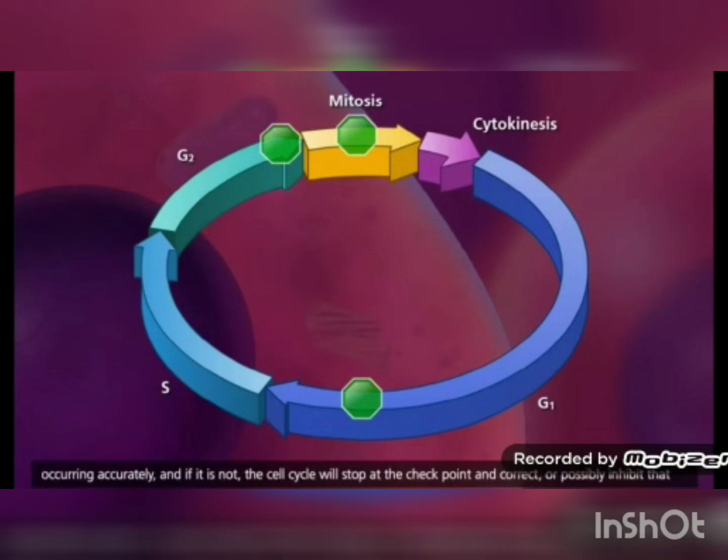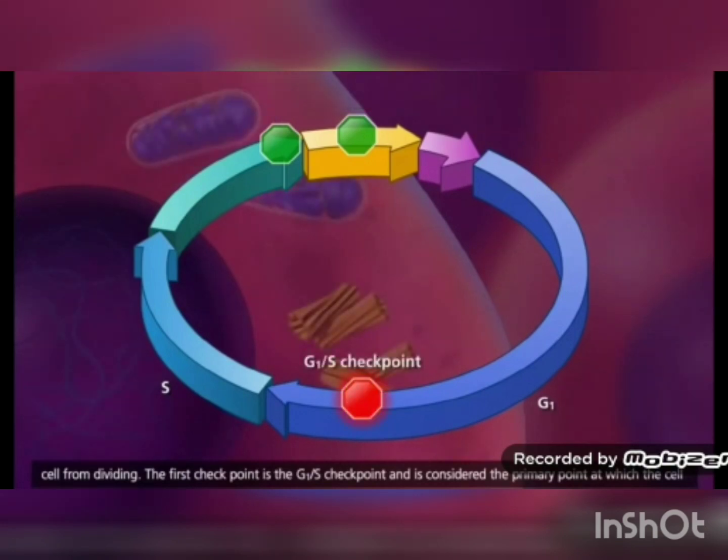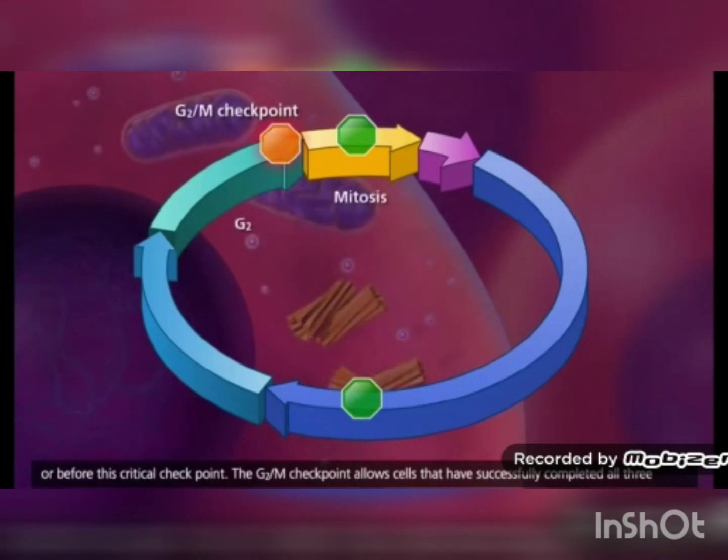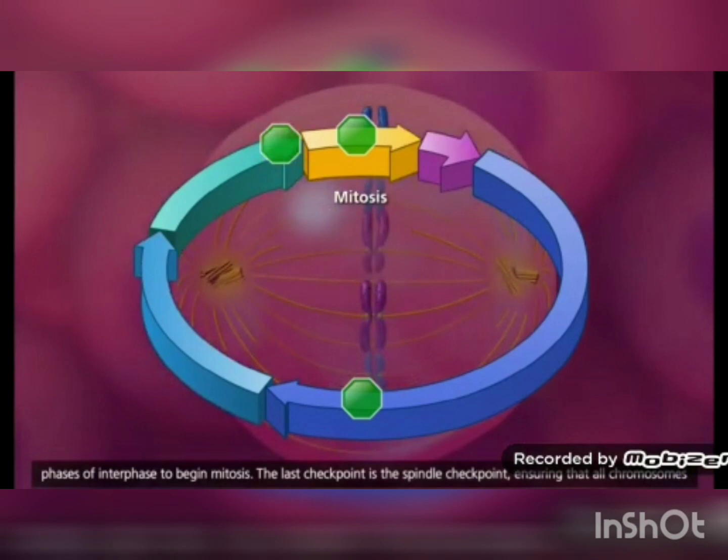And if it is not, the cell cycle will stop at the checkpoint and correct, or possibly inhibit that cell from dividing. The first checkpoint is the G1/S checkpoint and is considered the primary point at which the cell cycle continues or stops. External signals and growth factors can influence the cell cycle and affect the progress at or before this critical checkpoint. The G2/M checkpoint allows cells that have successfully completed all three phases of interphase to begin mitosis.